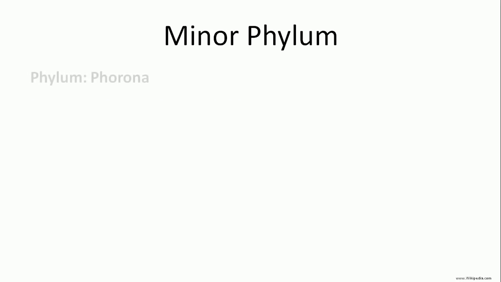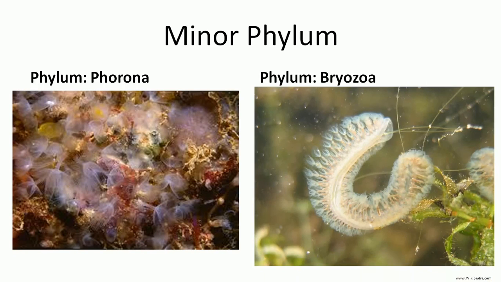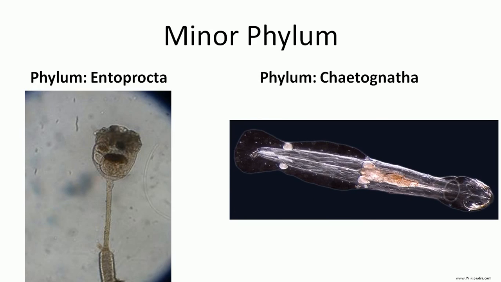Then the next group is Phoronida. Here is a water-lily-type animal structure. This is Phoronida. Then Bryozoa. Here we observe the bryozoan animals. Then we go through the Entoprocta. This is a picture of Entoprocta, with funnel-like structures attached to a substratum. And the last one is Cryptogenata. These are needle-like structures that we observe.